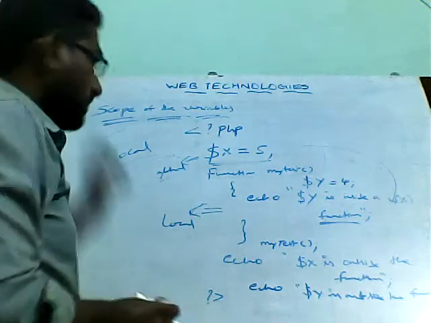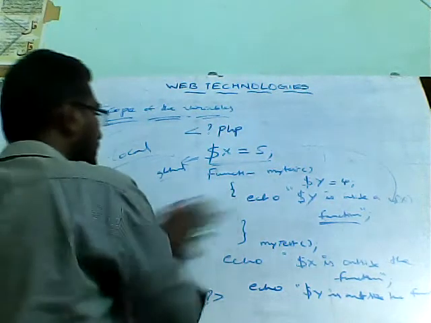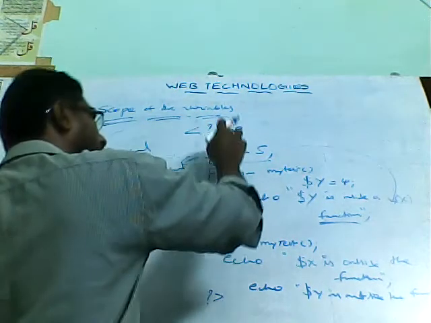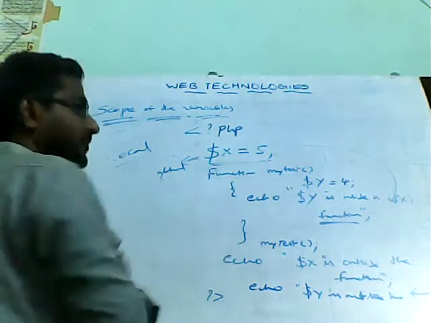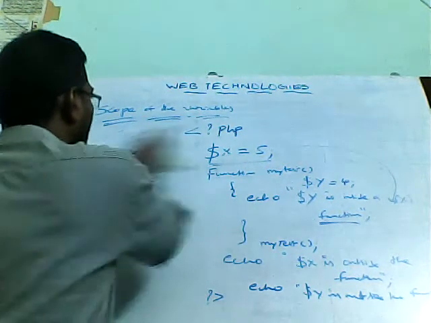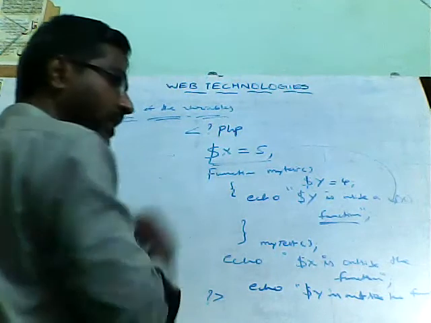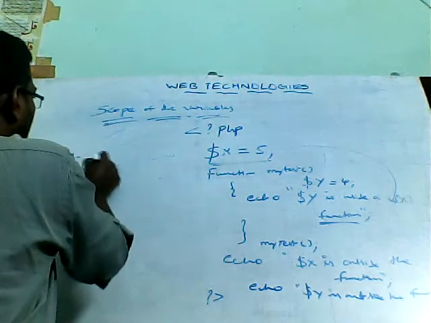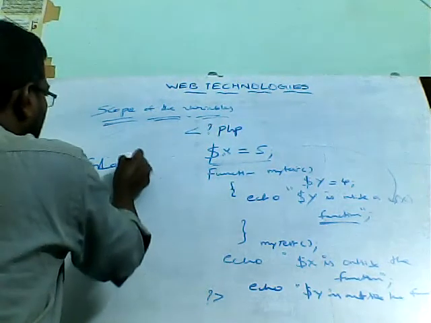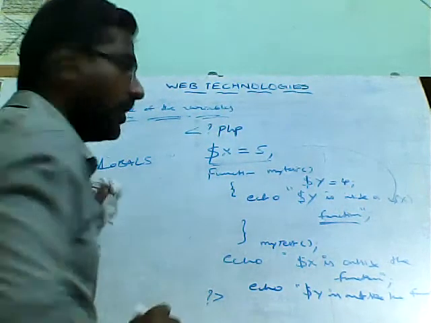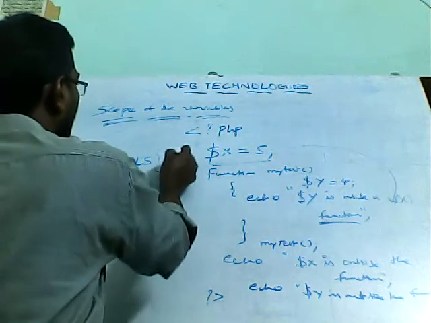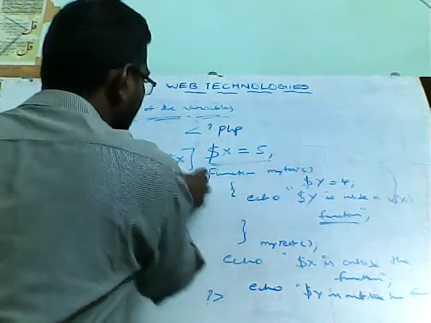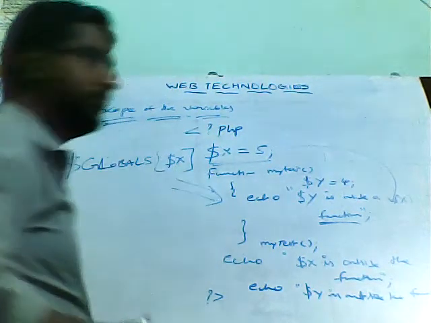Suppose you don't want to declare any local variable, and you want to access this variable inside. We have one more option in PHP: externally we need to declare it like $GLOBALS['x']. Then you can access that variable inside the function.